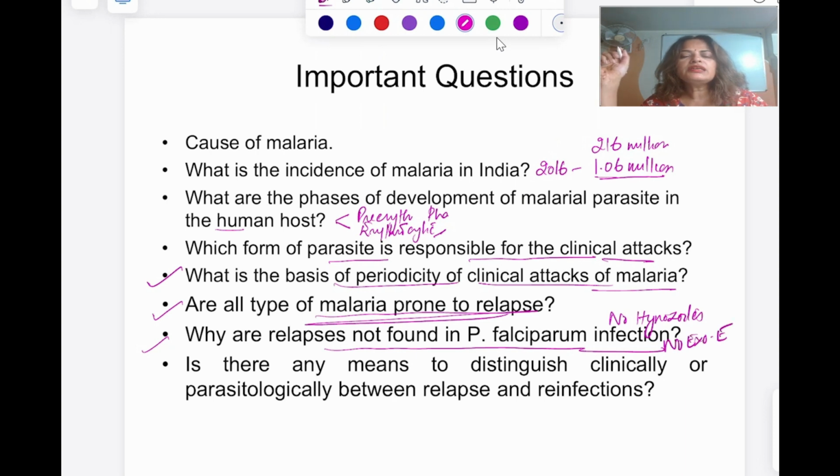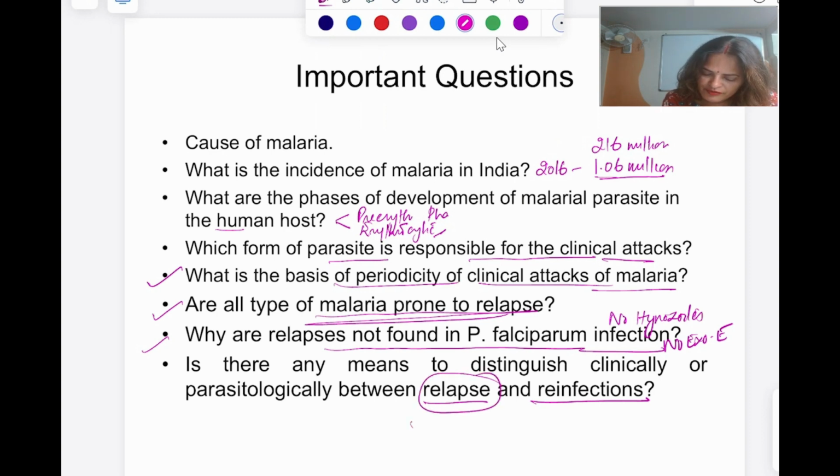Is there any means to distinguish clinically or parasitologically between the relapse and reinfection? What does this mean? Relapse means the person is getting the infection from the hypnozoites. Okay. What is in the exoerythrocytic phase?